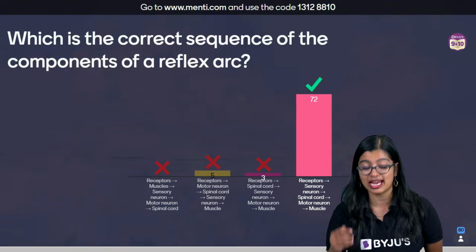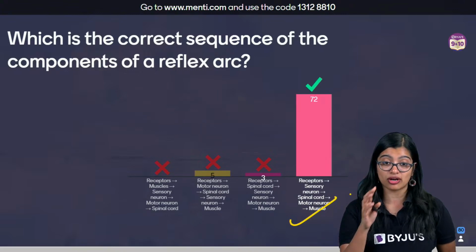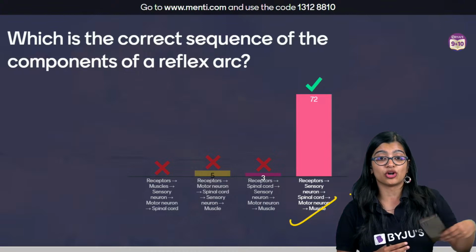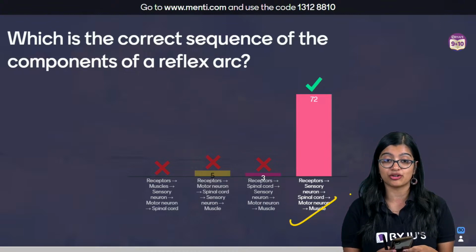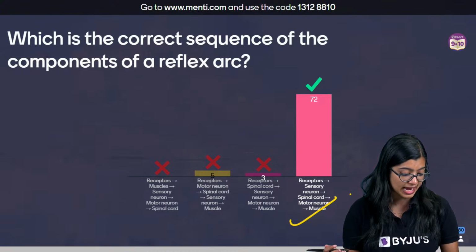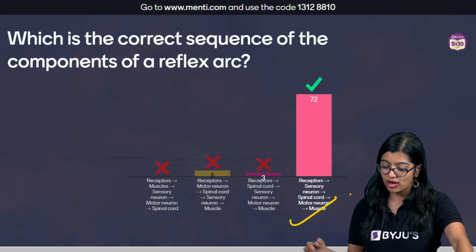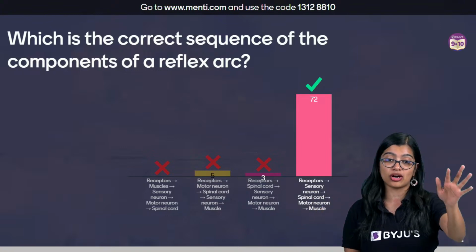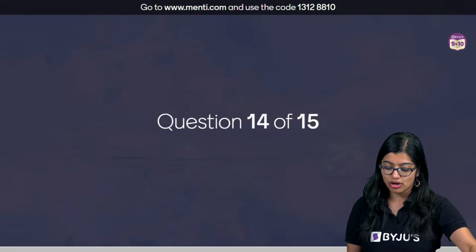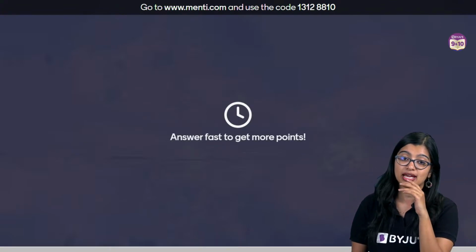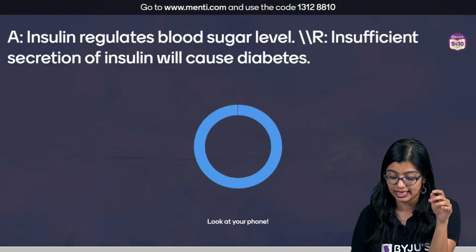Very good, everybody. I'm very proud that most of you got this answer correctly. The rhythm of sleep, or biological clock, is controlled by our pineal gland. The correct answer is option D. Now moving on to question number 14 on your screens.